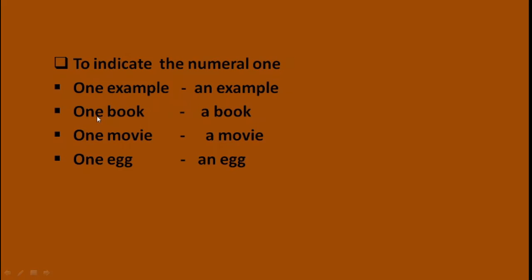Instead of saying one book, you can say a book. One movie, you can say a movie. One egg, for this you can say an egg. So a and an here indicate the numeral 1, meaning number 1.